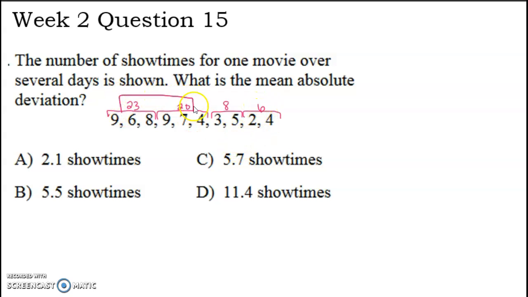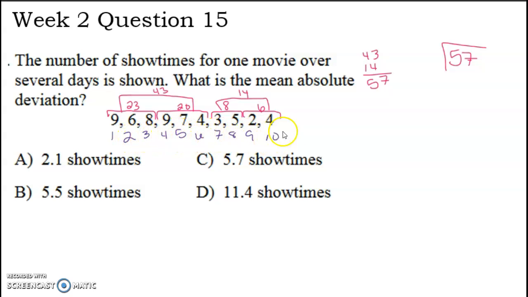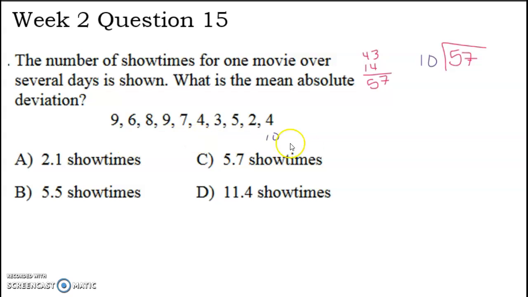All right, so now let's do 23 plus 20, which is 43. And then 8 plus 6 is 14. Yep. And then 43 plus 14 is 57. Cool. So 57 is our total. This still is not the mean. I need to take that 57 and divide it by how many numbers there are. There are 1, 2, 3, 4, 5, 6, 7, 8, 9. There are 10 numbers.